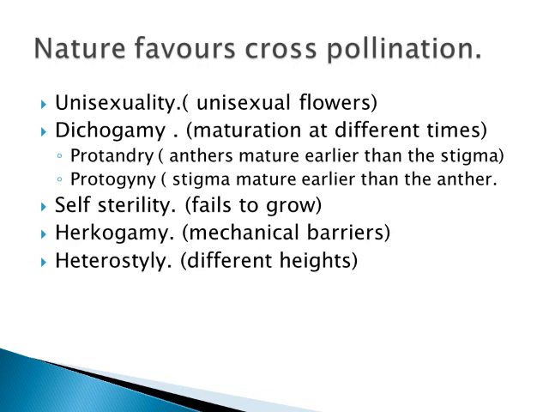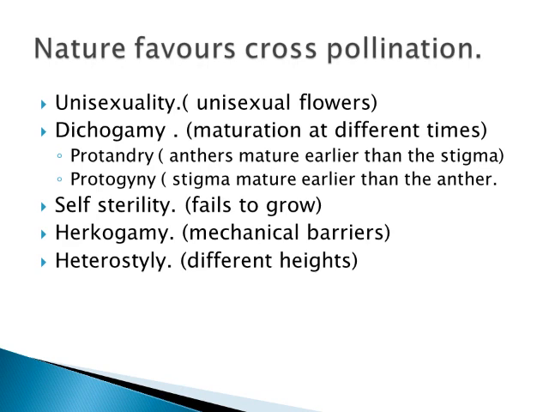Next is self-sterility. Sometimes when the pollen falls within the same flower, the pollen will not survive there. It will fail to grow. So through cross-pollination, the pollen will attach to the stigma and there the reproduction process takes place. It is called self-sterility. That is, the pollen sometimes fails to grow within the same flower. The next is hercogamy, the mechanical barriers. Mechanical barriers in the sense that the pollen of the flower cannot reach the stigma of the same flower. So this is the mechanical barrier.